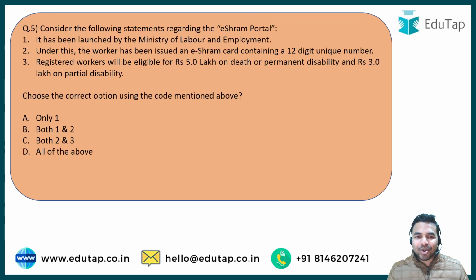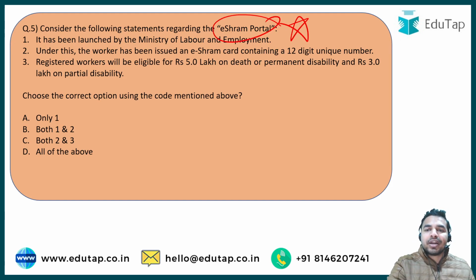And now let us move on to the next question, which is based on the eShram Portal, and I'm marking a star here as this topic is really very important. Although it was launched last year, it is still really important to be covered. Once again in this question, you are required to choose the correct option using the codes mentioned above. The very first statement says that it has been launched by the Ministry of Labour and Employment.